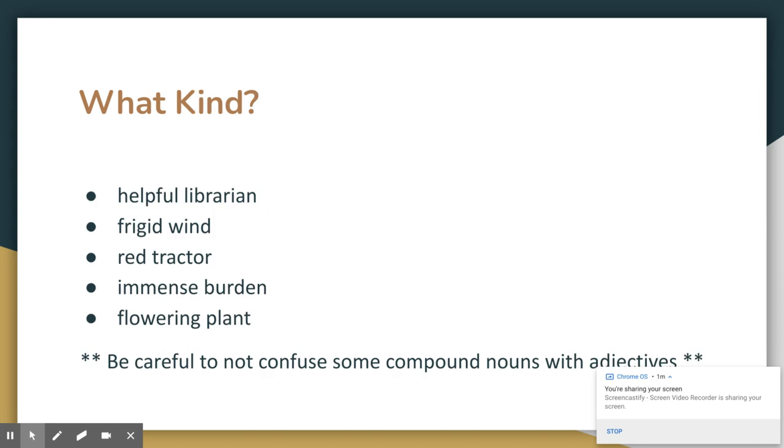All right, so if we're thinking what kind, the librarian was helpful, so it'd be helpful librarian. The wind was frigid, frigid wind. Red tractor, immense burden, flowering plant. So again, here at the bottom, it says, be careful not to confuse some compound nouns with adjectives. Going back to my example of bowling alley, that is a compound noun through and through. However, if I say basketball team, the term basketball is actually an adjective in this instance.